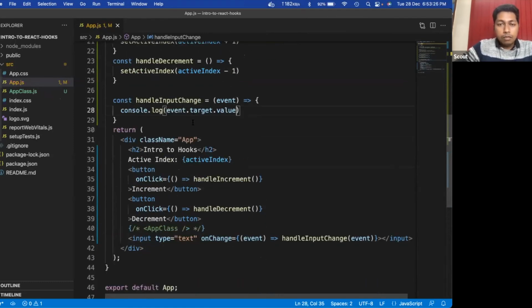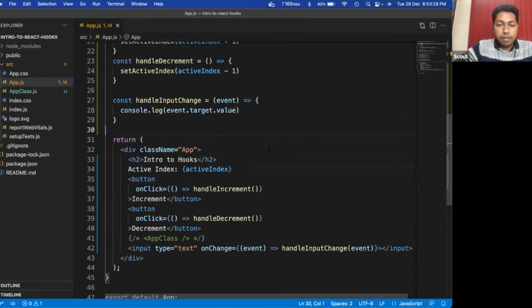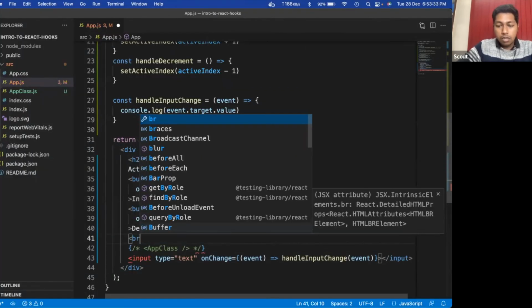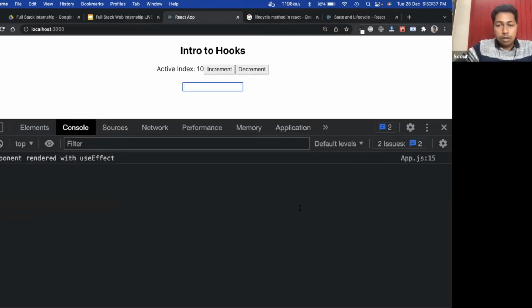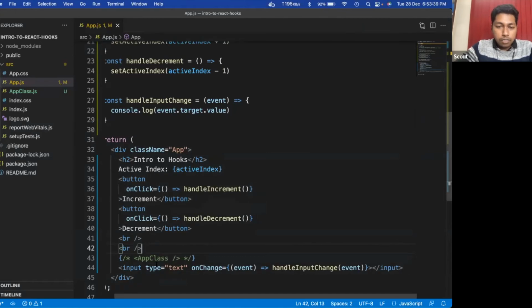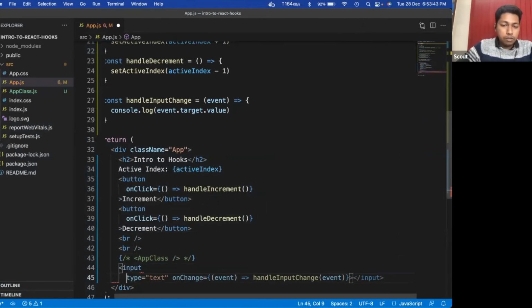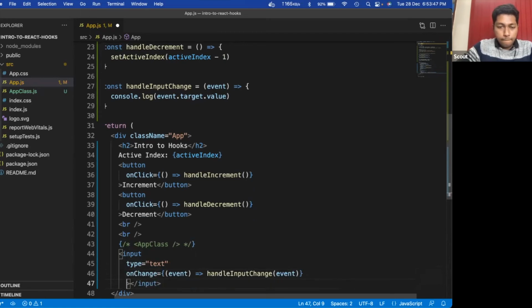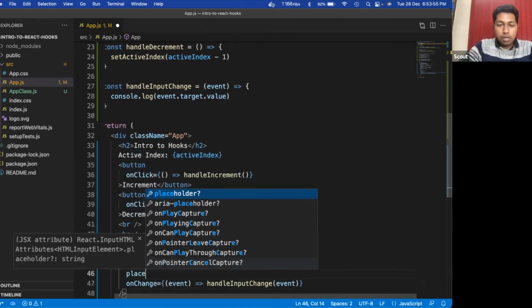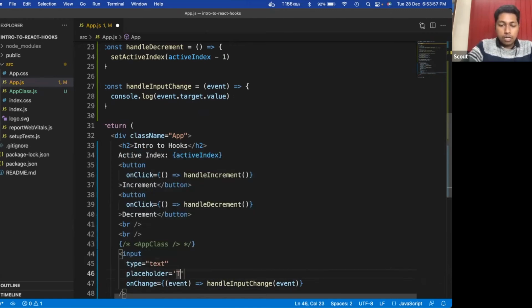So what I have done, let me explain. Here let's give a line break. Let's give a placeholder, otherwise this makes no sense. Let's give a placeholder like "type search".